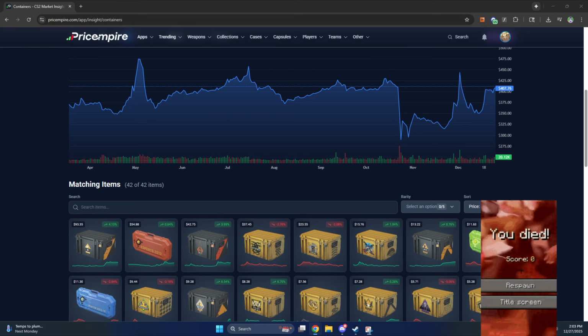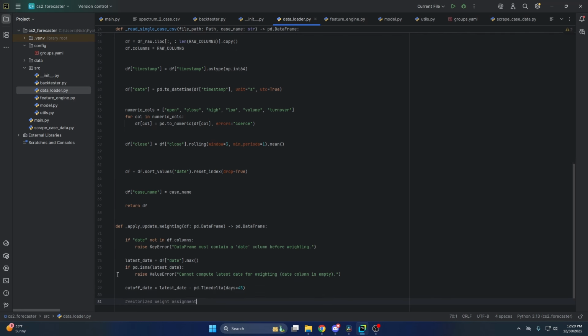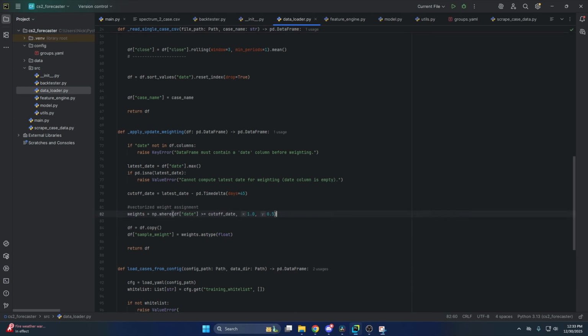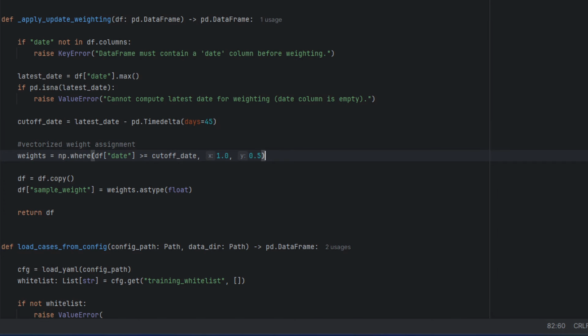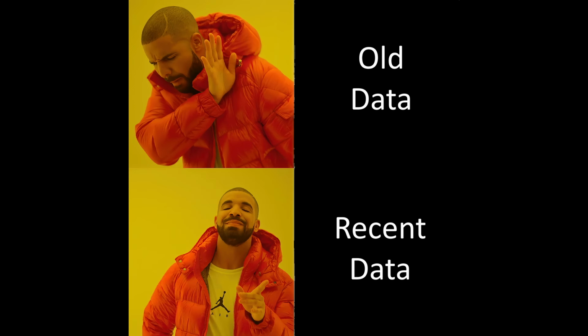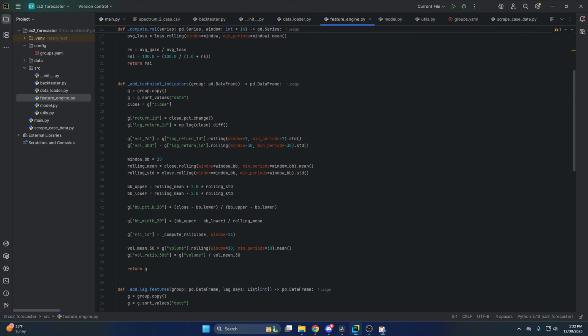So I wrote this function, apply update weighting. Anything after the update gets weighted 1.0, and old data before October 22nd gets weighted 0.5. This tells the AI to keep the history, but to value the present more. With that bug fixed, let's head to the feature engine file.